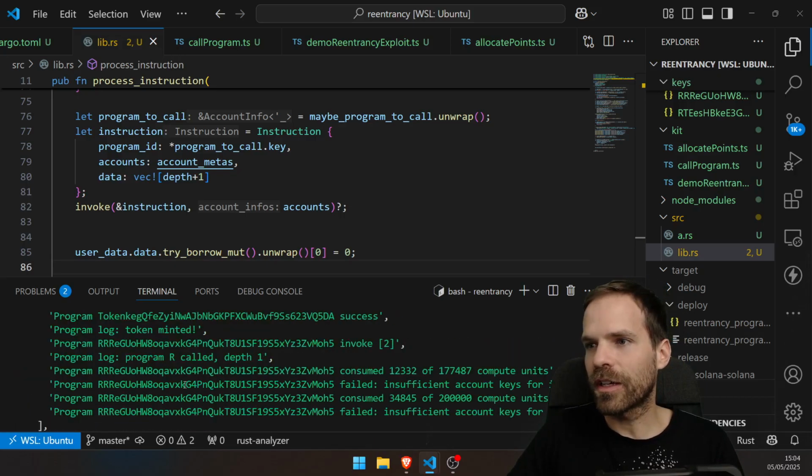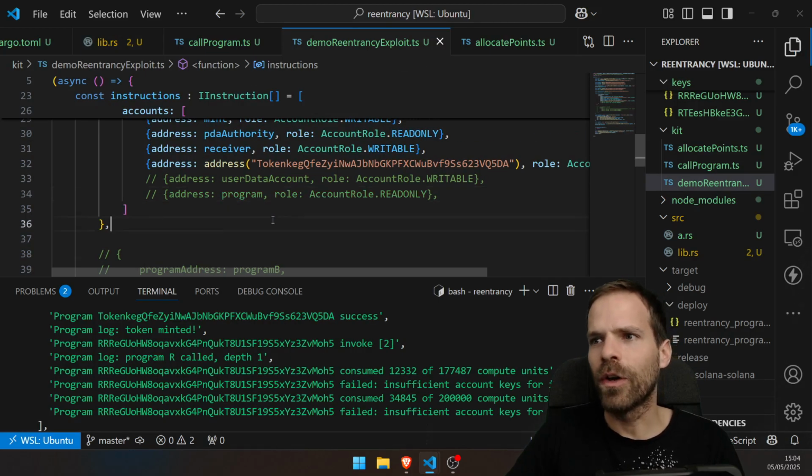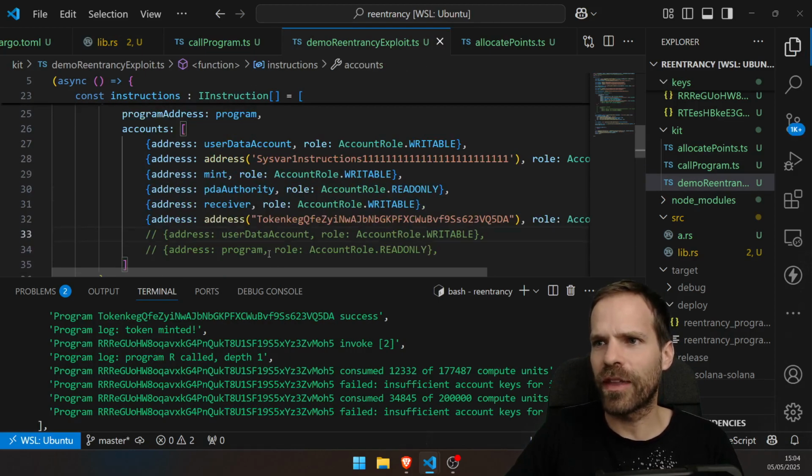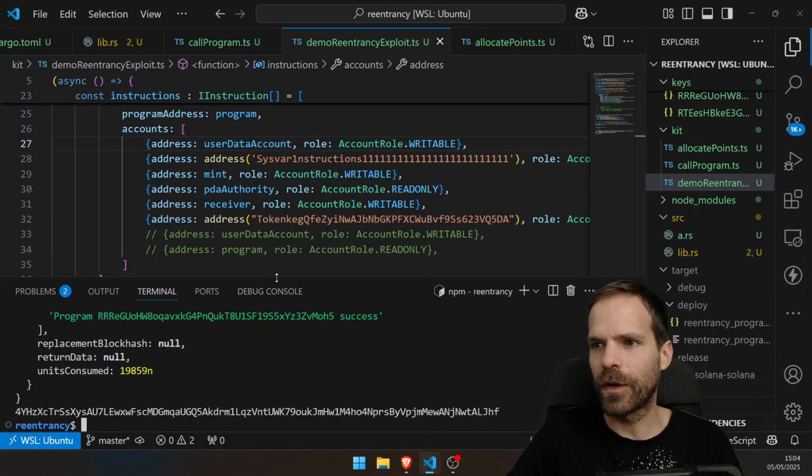Uh-oh, insufficient account keys. What? Oh, because we're again doing a CPI. No, don't do a self CPI. Forget that. Just the user account and then mint. Good. There we go. That works.